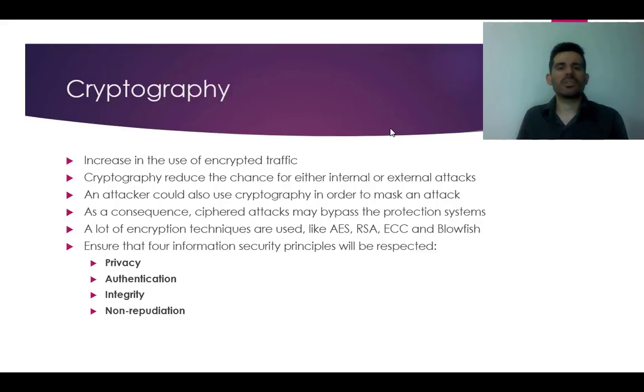The goal is to ensure that four information security principles will be respected. The first one is privacy, where only the authorized recipient can read the message content; for example, to understand a message, the cipher key is needed. Another one is authentication, where the recipient must be able to identify the sender and verify that it was him who sent the message, and it proves their identities. Another one is integrity, where the recipient must be able to determine that the message has not been modified or altered from its original form during the transmission.